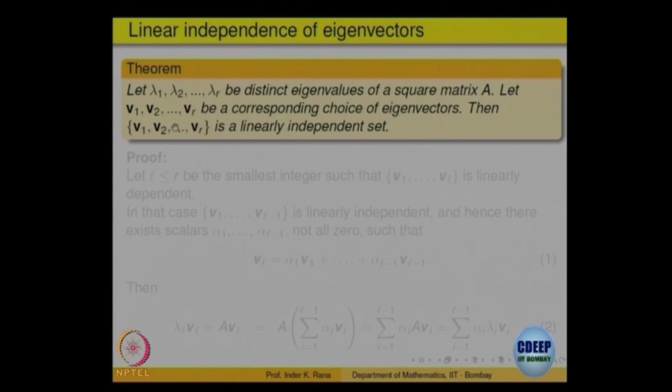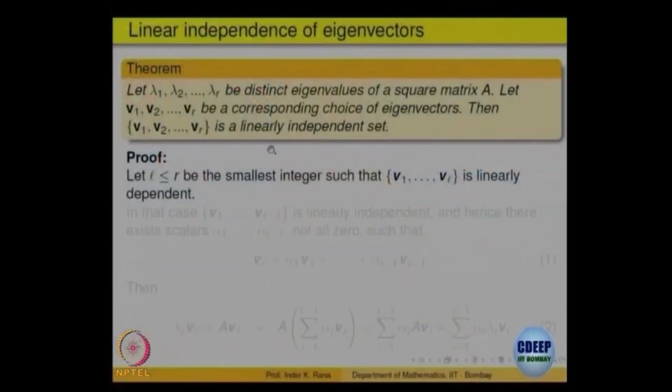Then the claim is that this set is linearly independent. Even though all the eigenvalues need not be distinct, if you collect the eigenvectors corresponding to distinct eigenvalues, they will form a linearly independent set. So, at least there is some achievement: whatever are distinct, for each one of them you find an eigenvector, so at least that many linearly independent vectors you have got.